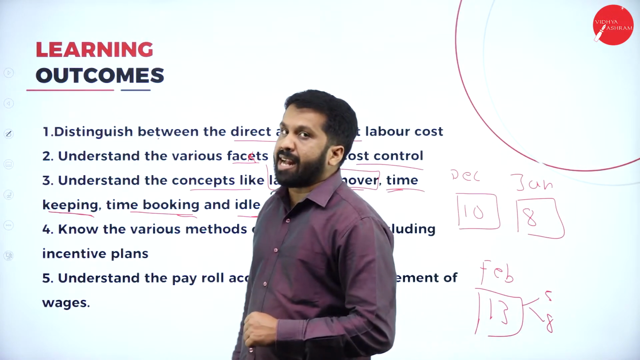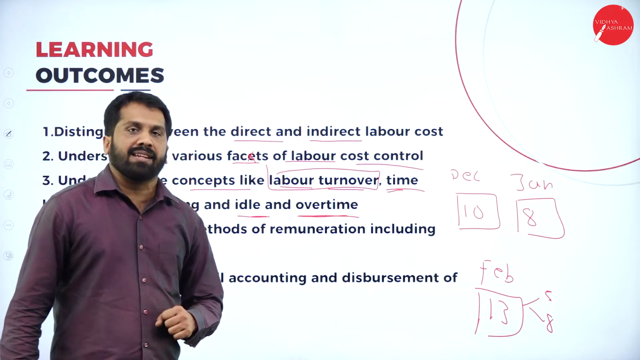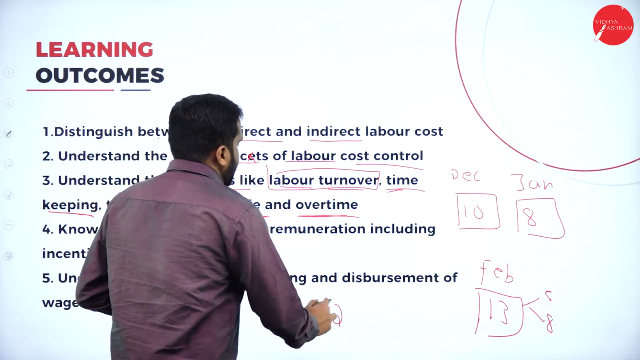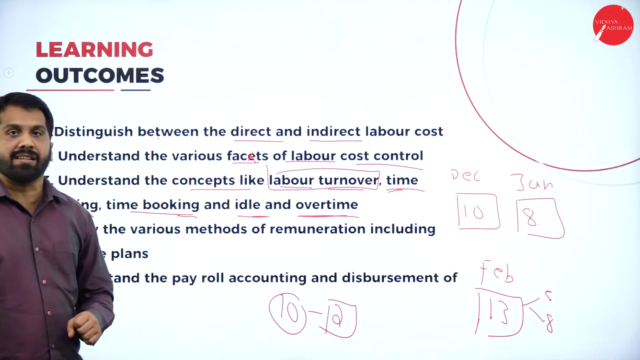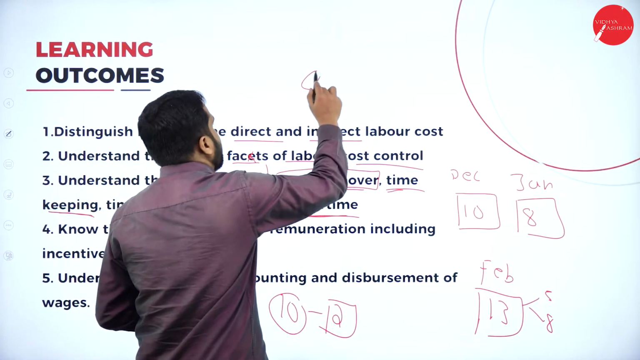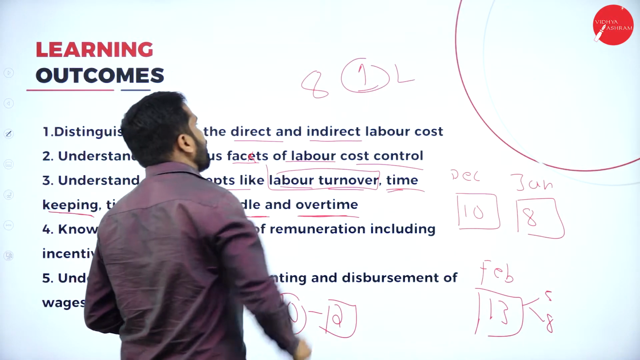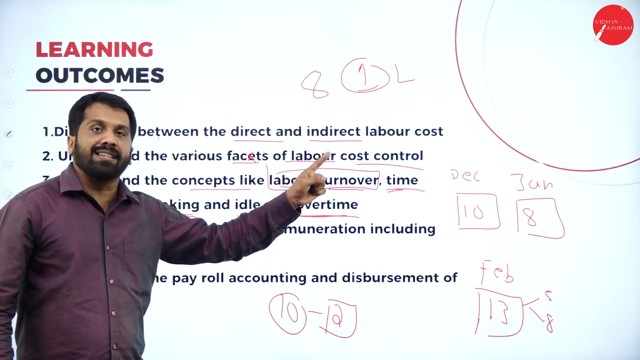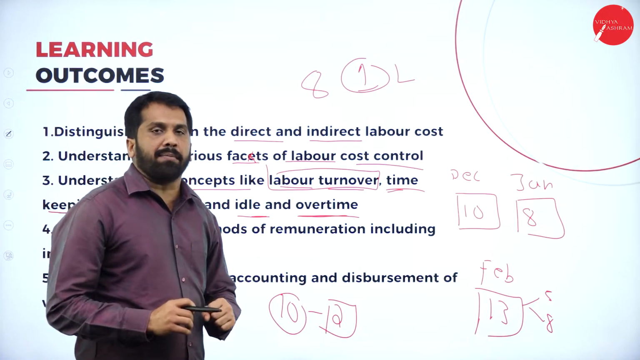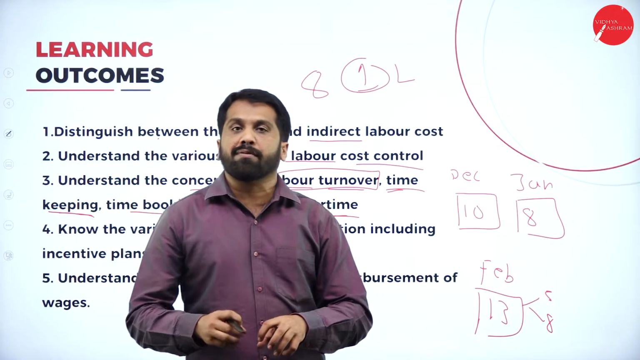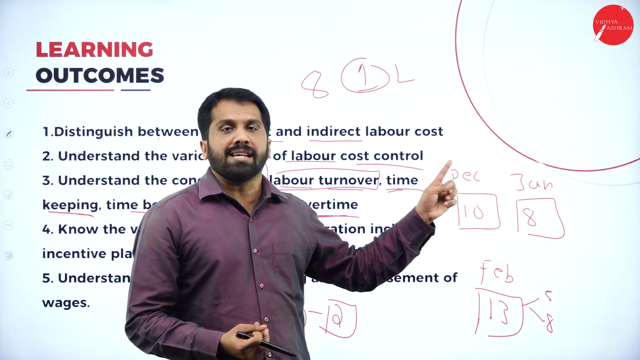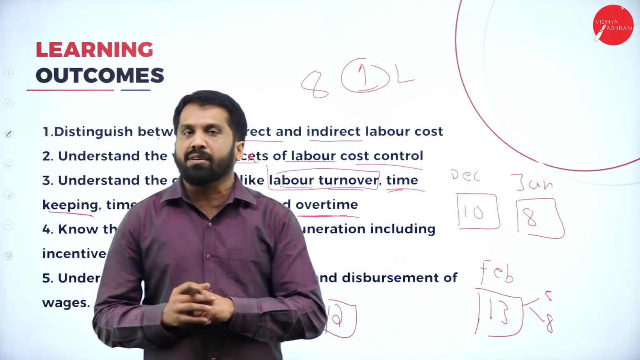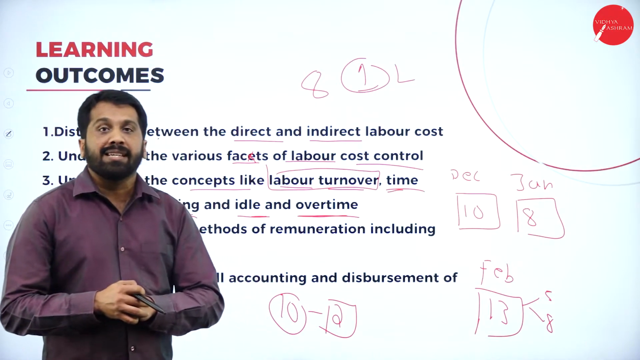What is idle time? Very simple. Idle time is when, out of 10 hours, 2 hours you have not worked. This is called idle time. Or out of 8 hours, 1 hour is given for lunch or some other purpose. This 1 hour we call idle time. Unproductive time, or the time which you have not spent with the machine, we call idle time. Idle means without producing or without doing any productive work. If you are sitting, we call it idle time.